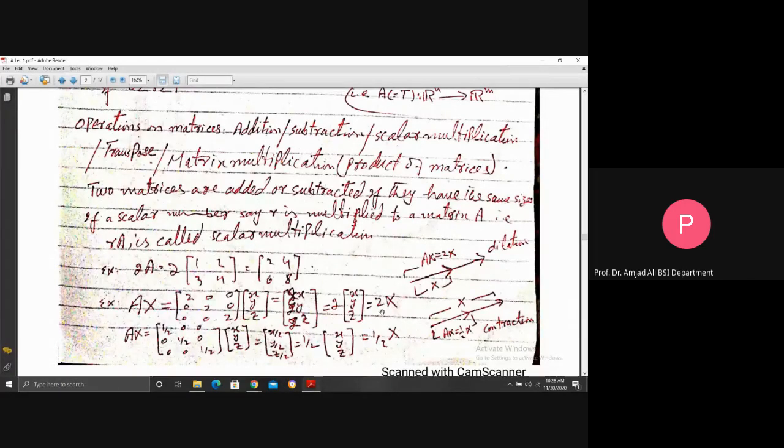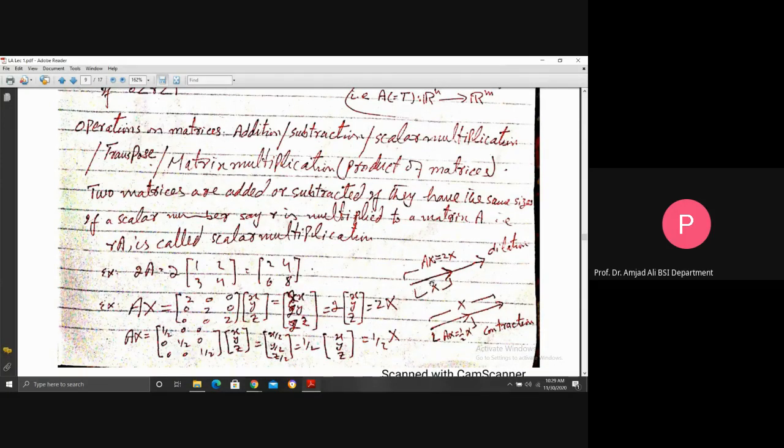If you apply the scalar matrix to a vector in the same space, then you will get some multiple of the vector. If that multiple is greater than 1, then A represents the dilation. It expands the vector, like you see. This is the vector x, but if you apply A on x, this becomes 2x. So you see this is 2x; that is, the magnitude of the vector is increased. The vector is dilated, expanded by the action of matrix A.